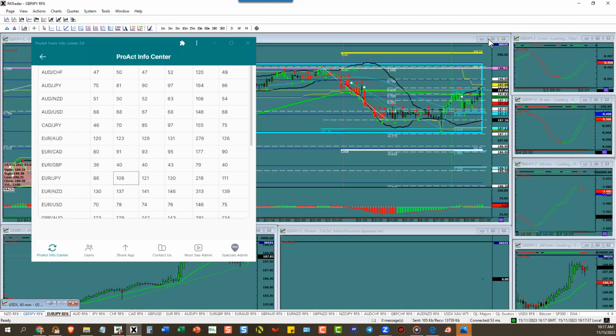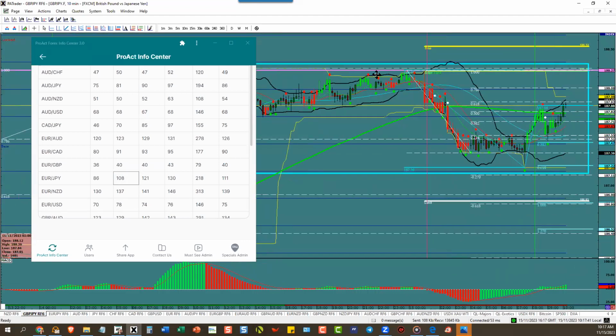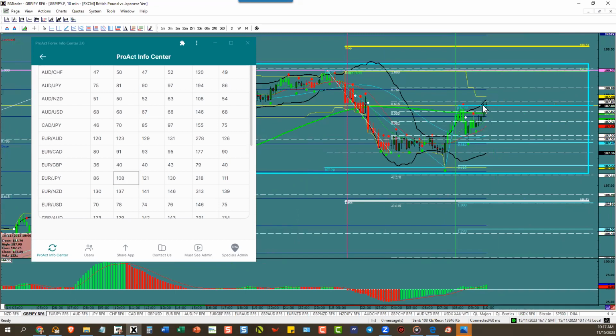Pound yen, we tried to trade this all morning and never would break out of the symmetrical triangle. Then once it broke up here, we took everything off and went into a range.